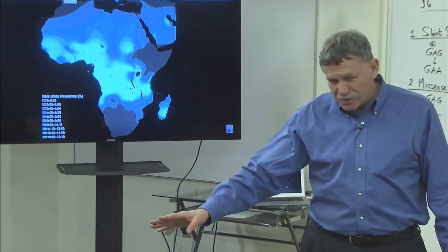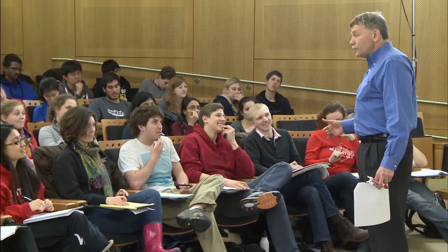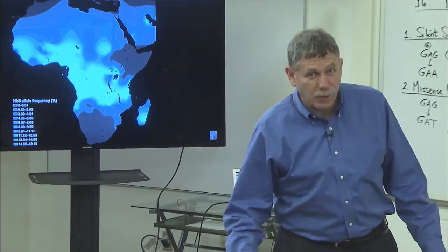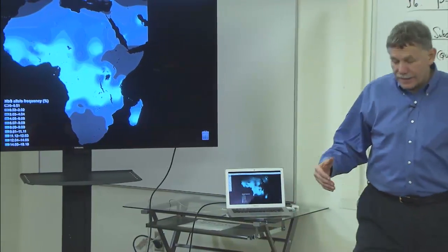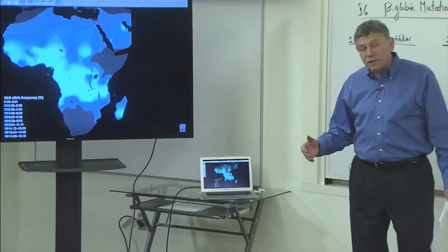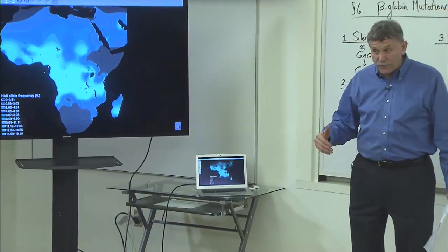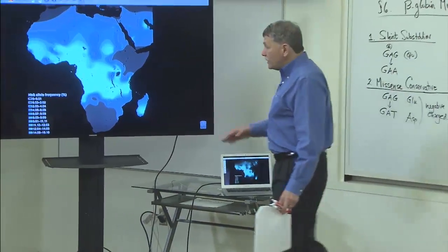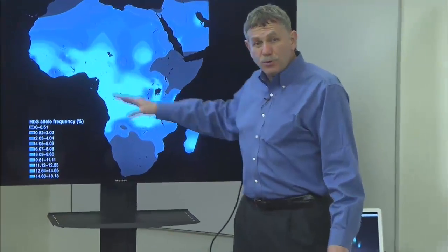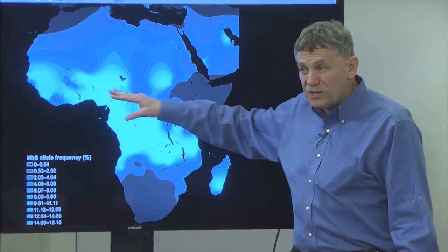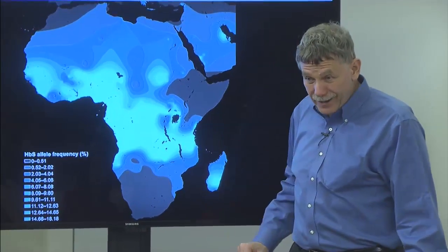It's pretty good, because it makes you somewhat resistant to malaria, particularly dying of severe forms of malaria. It doesn't actually, as I understand it, prevent you from getting malaria, but it greatly decreases the risk of death from malaria. And you can see that the distribution of the allele in Africa matches the distribution of malaria.